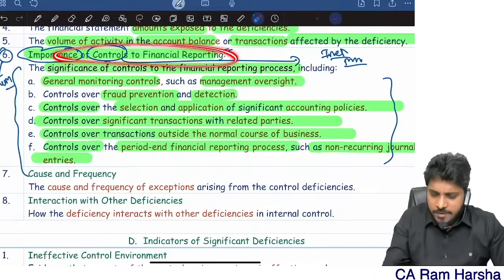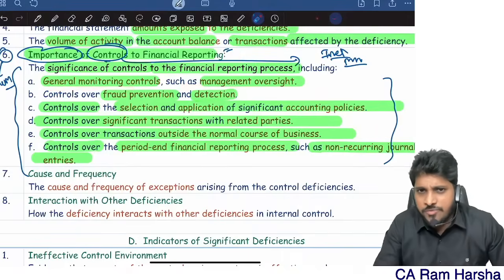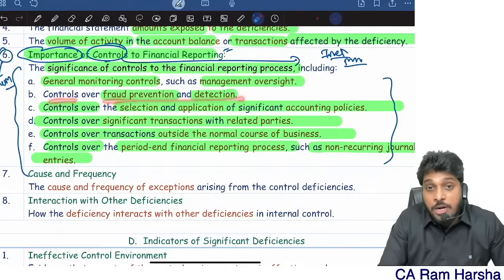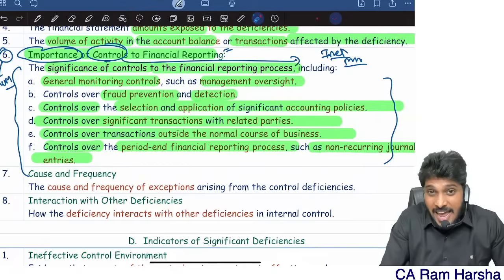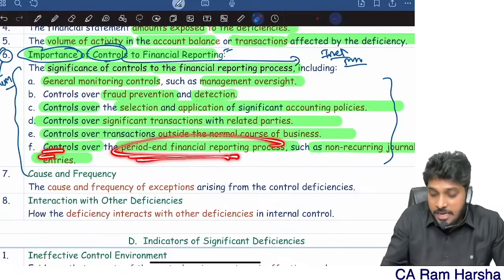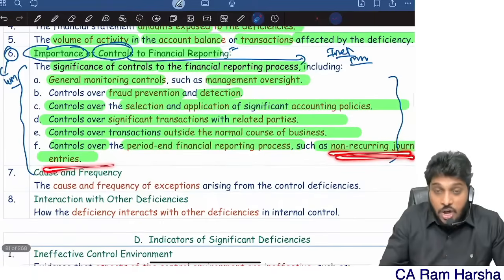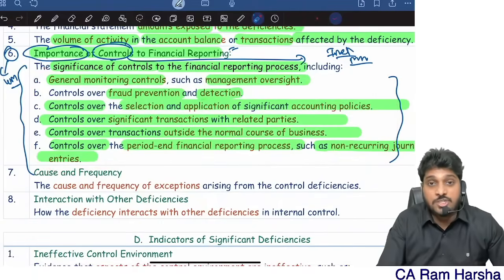Give a few examples of those controls. What controls are relevant to financial reporting? For example, general monitoring controls, controls over fraud prevention and detection, controls over accounting policies, controls over significant transactions with related parties, controls over transactions outside the normal course of business, and controls over the period-end financial reporting process, like non-recurring journal entries. These are all various controls which will impact financial reporting.